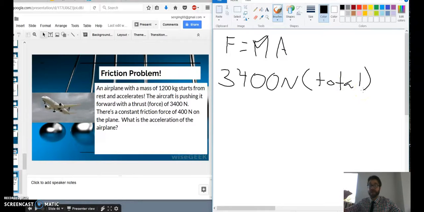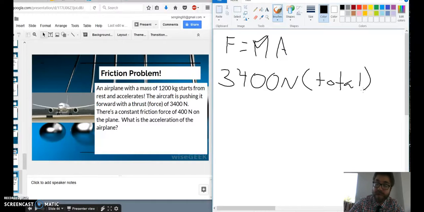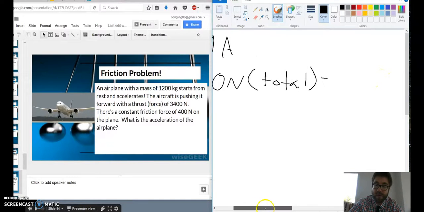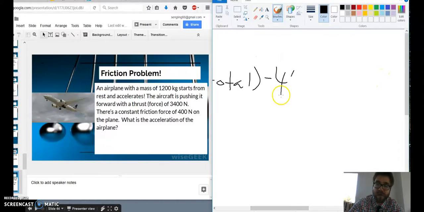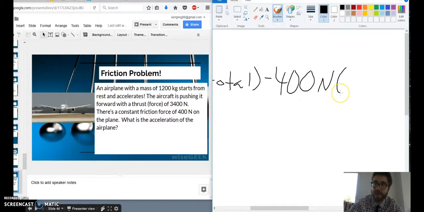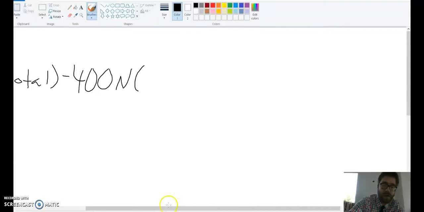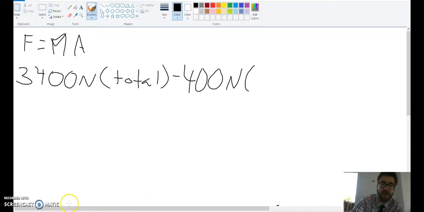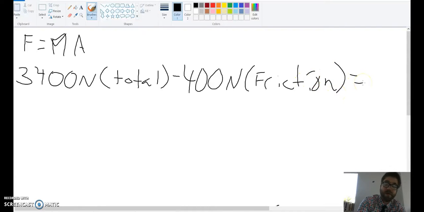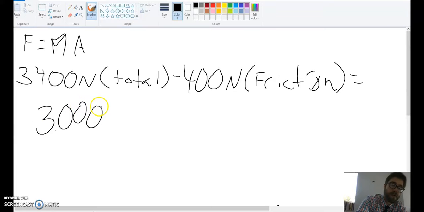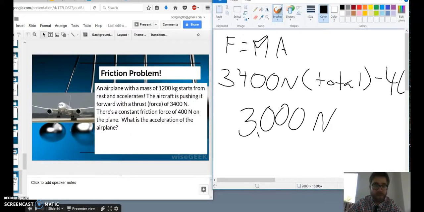going against total force. Remember, if motion is going this way, friction is always going to go in the opposite direction. Since this is our total force, we need to subtract the friction from it. So we need to subtract 400 newtons, which is going to be here, so you can see. We need to subtract from it. So you can see here, this is 400 friction. So now we know our force of just the airplane is 3,000 newtons.